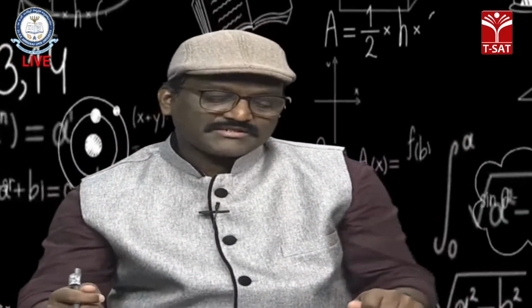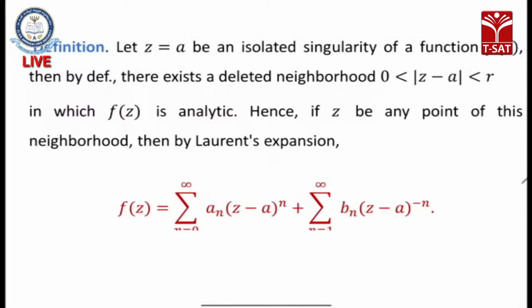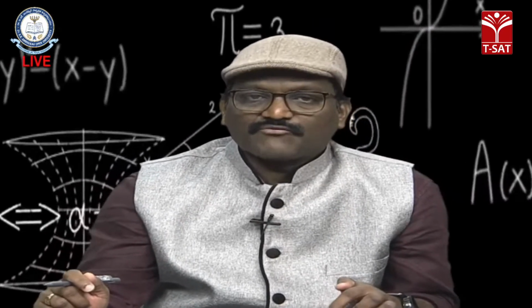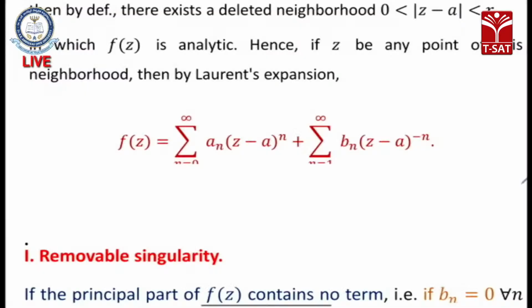So the statement of Laurent series is: z equal to a is an isolated singularity of a function f of z in what region? In a circular region. What is that? 0 less than mod z minus a less than r. Here f of z is analytic only in this ring shaped region. Then f of z can be expressed as summation n equal to 0 to infinity a n z minus a whole power n, and see the second term, summation n equal to 1 to infinity b n z minus a whole power minus n. Means what?